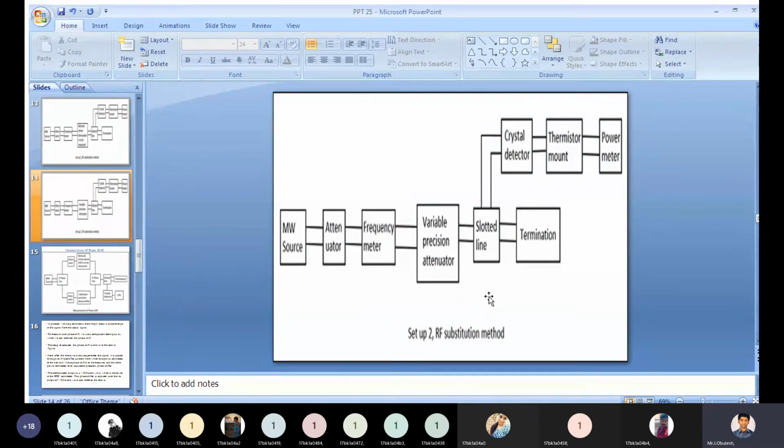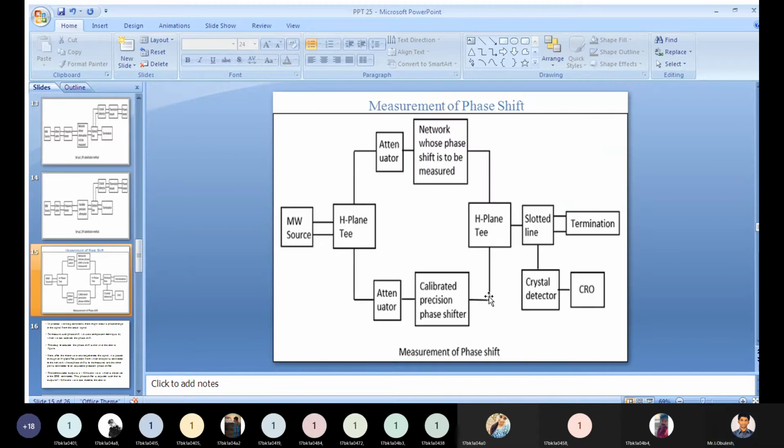Then step 2. What is step 2? You need to remember the output power of the whole microwave bench is measured by replacing the network with a precision calibrated attenuator, which is a variable precision attenuator. So you need to keep it between the frequency meter and the slotted line blocks. Between these two blocks, you include the variable precision attenuator. Okay, then step 2 is completed from the RF substitution method.